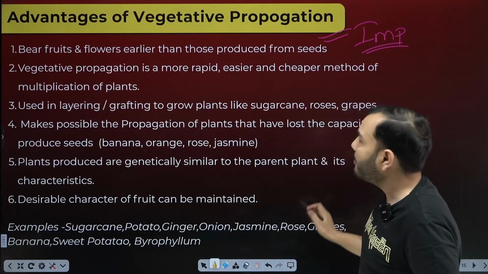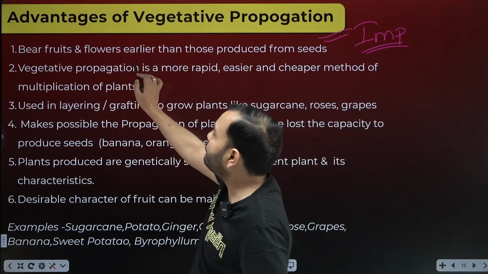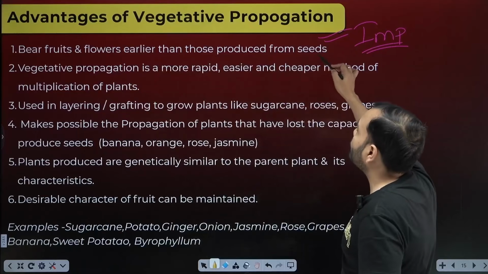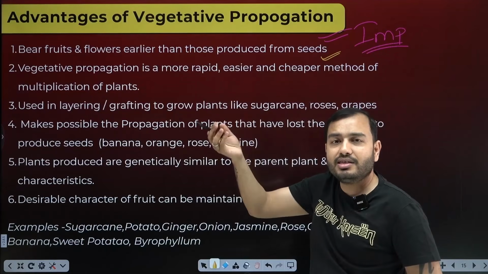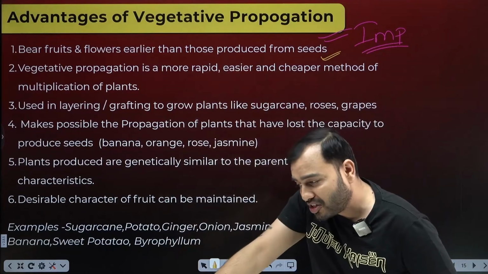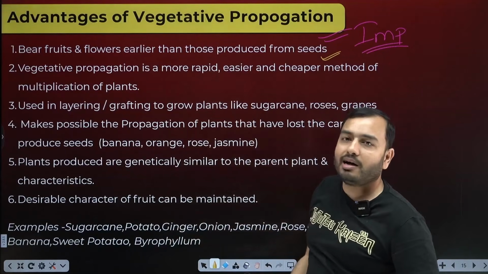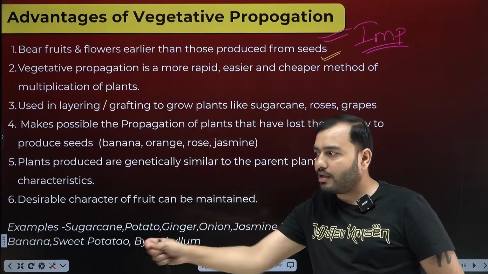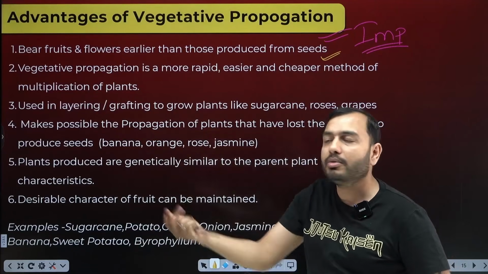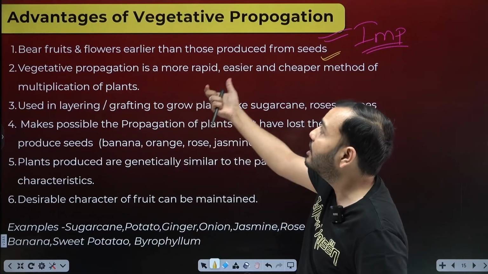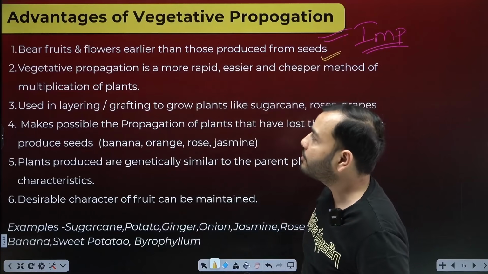Come, let's see it quickly. The first was it bears fruits and flowers earlier than those produced from seeds. With seeds it will take a lot of time. First seeds will form, then you take them, germinate them, then water them, then wait for the sun to come. What happens in this? You directly cut the rose and plant its stem. So it bears fruits and flowers earlier than those produced from seeds.